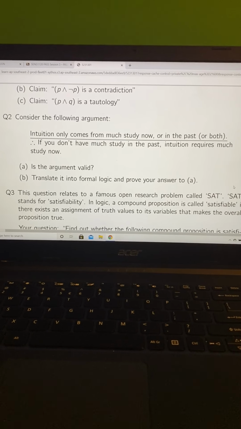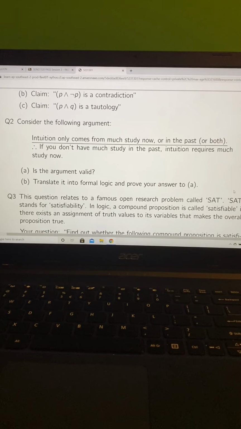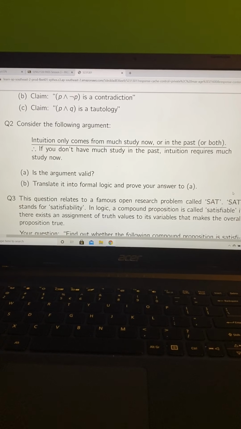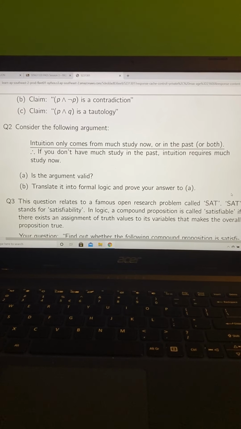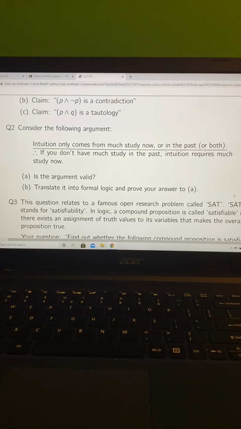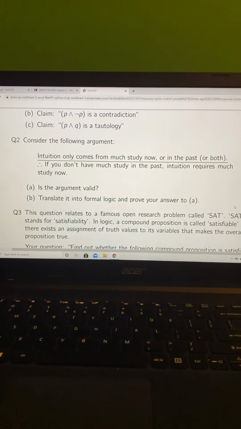Okay, today we'll be answering question 2. Consider the following argument. Intuition only comes from much study now or in the past or both. Therefore, if you don't have much study in the past, intuition requires much study now. A. Is the argument valid?